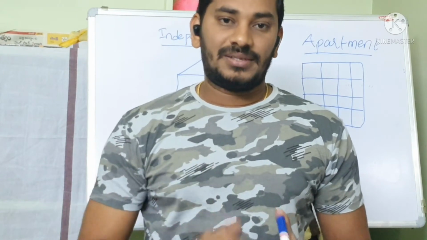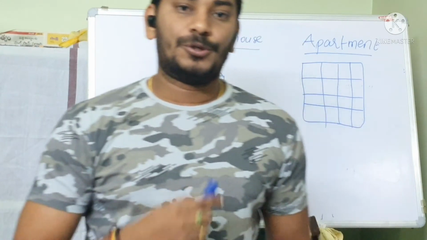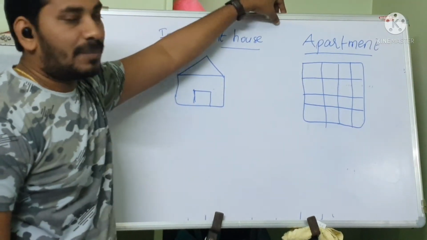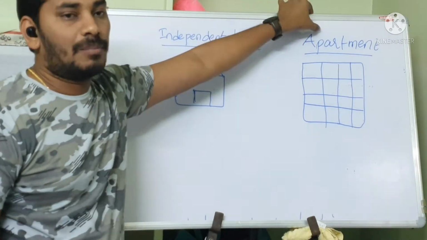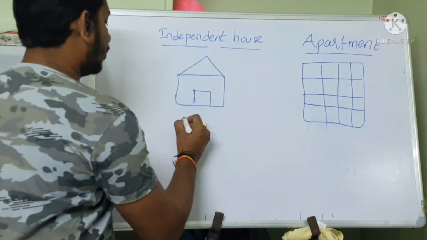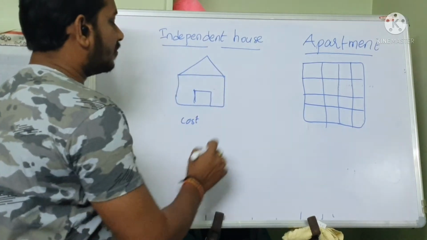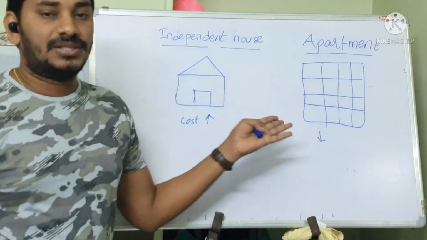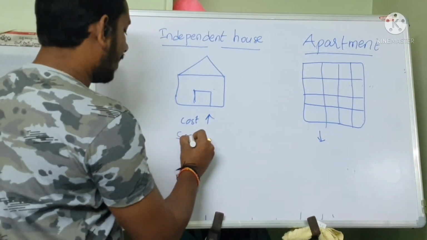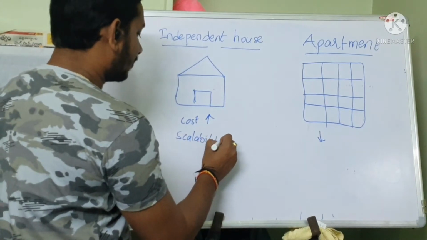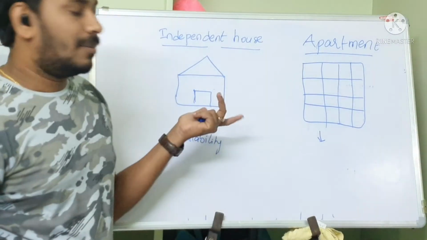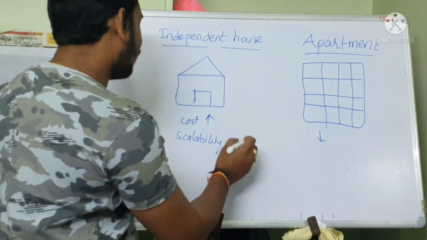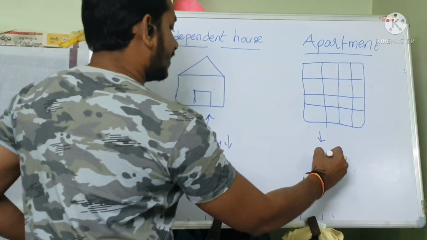Okay, so I will compare the physical server approach and virtual server approach for better understanding. Physical server approach is like an independent house. Virtualization is like an apartment. So here you see the cost of an independent house is higher. Obviously, the apartment cost is less. Scalability. You cannot easily scale your independent house because you need to purchase new land and do new construction. So scalability is less. Here the scalability is more.